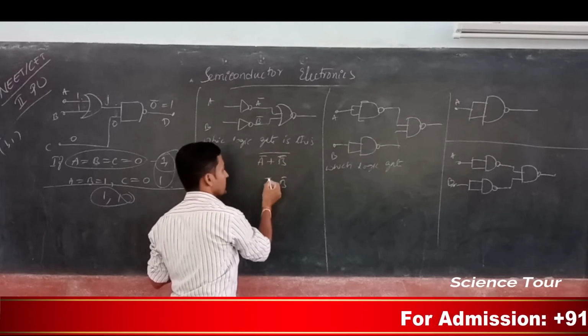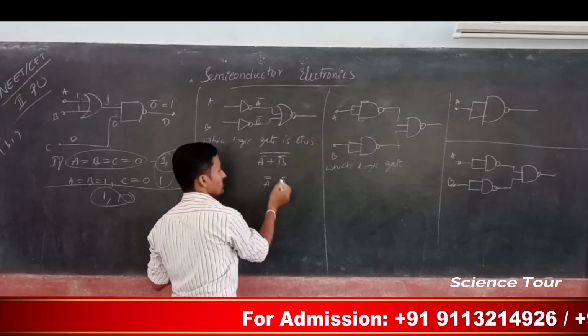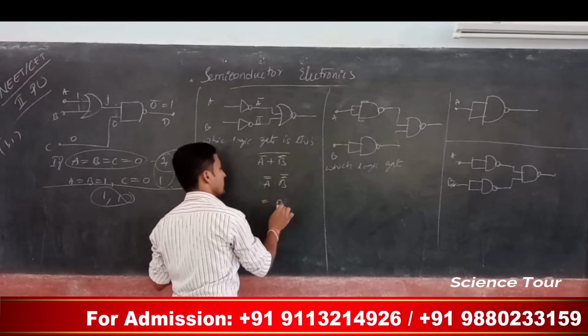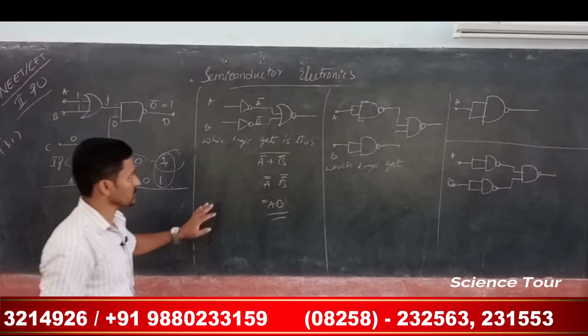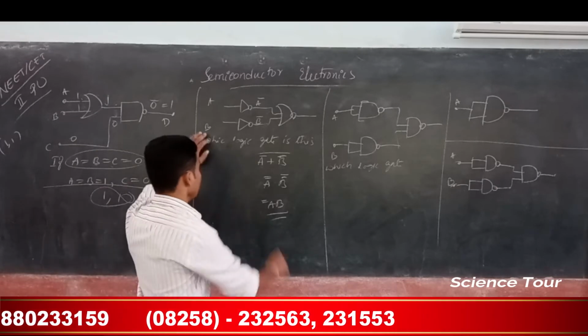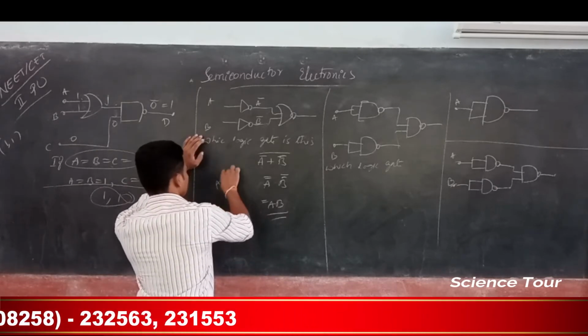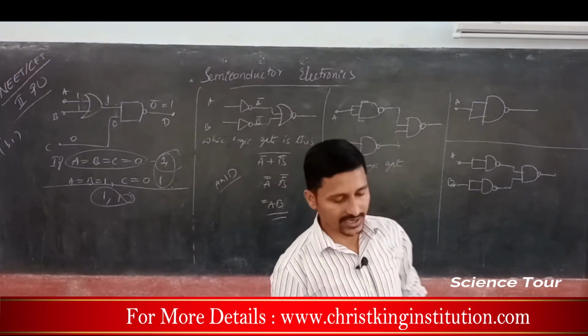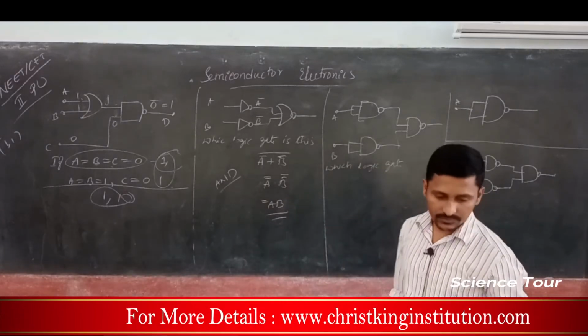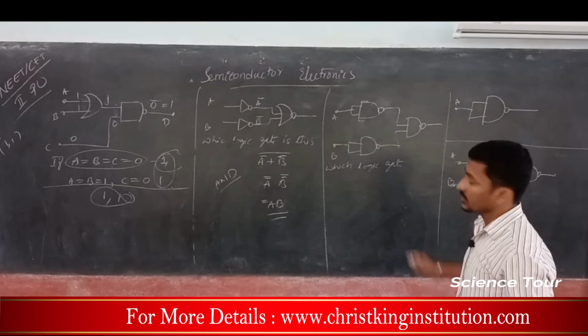So here it is A and B whole bar, which is nothing but A bar dot B bar. But A is no longer A, it is bar, so I am going to get AB. I have already done this, and I am doing it again. So this is nothing but an AND gate, isn't it?